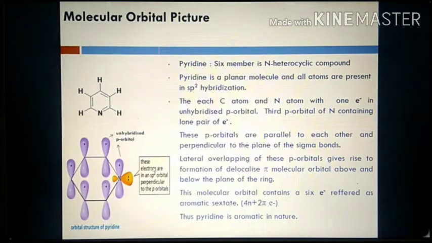These p orbitals are parallel to each other and perpendicular to the plane of the sigma bonds. Then lateral overlapping of these p orbitals gives rise to formation of the pi molecular orbital above and below the plane of the ring.